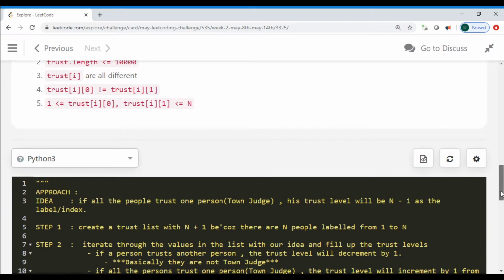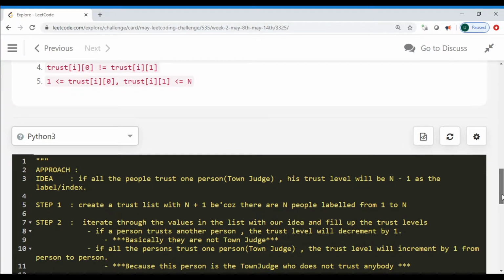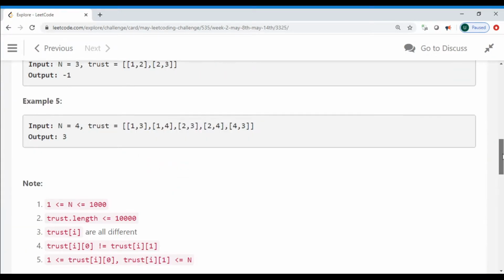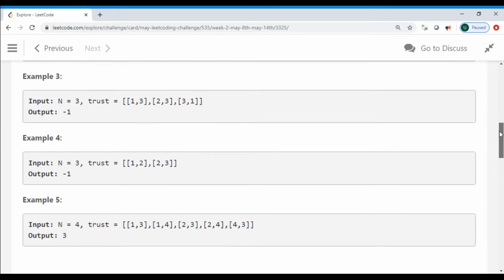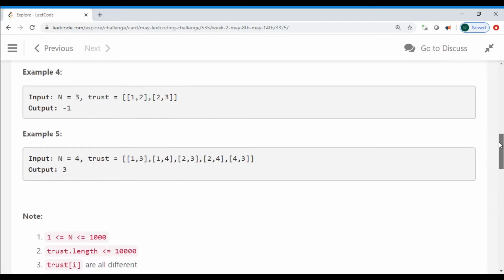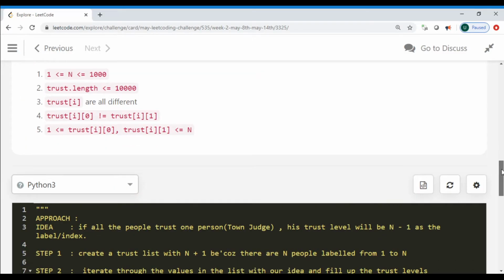For this problem, the basic idea is that if all the people trust one person, then that person's trust level will be n-1. Let's look at an example. Here there are three people in the town, and among the three, two people trust one person. So person 3 has a trust score of n-1, which is 2. If you find that case in the program, then you return its label, which is 3, else we return -1.